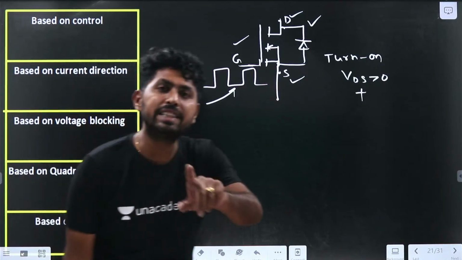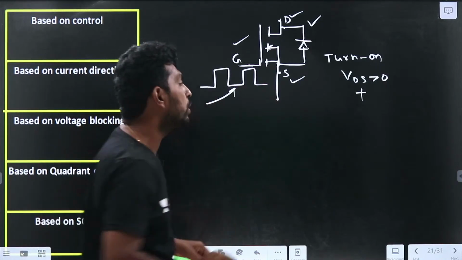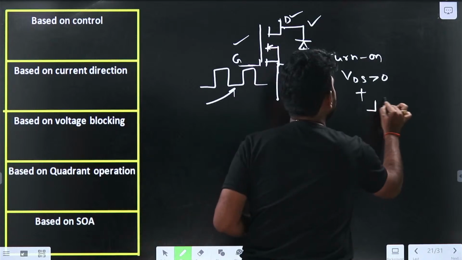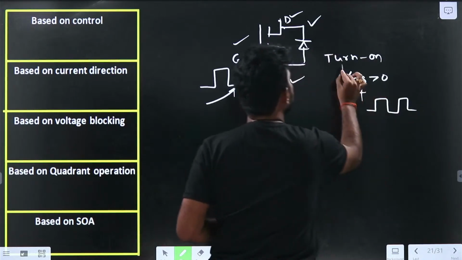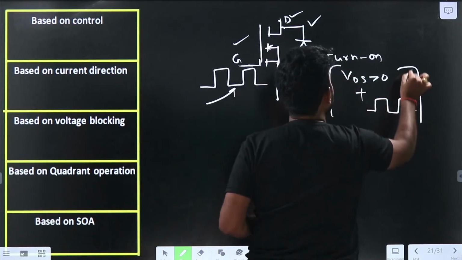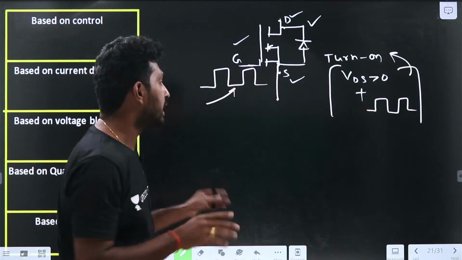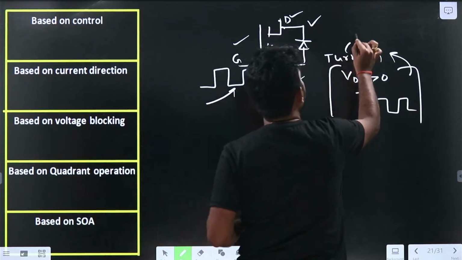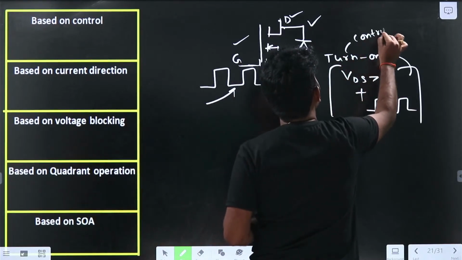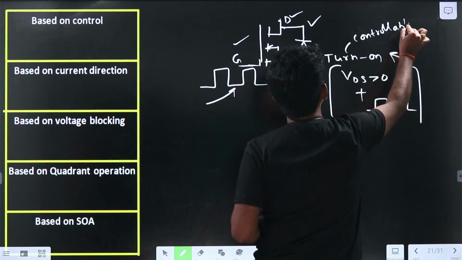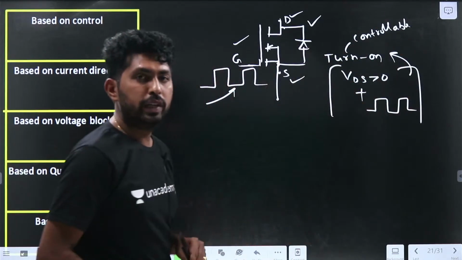If I give the gate signal when VDS is greater than 0, what happens? The device will be in the turn on state. So it is controlled by the control signal. That is, turn on is controllable. Now we got that turn on is controllable.